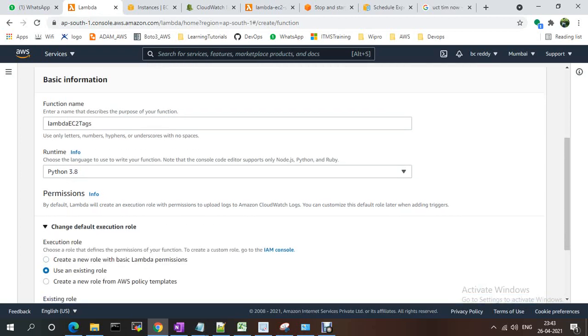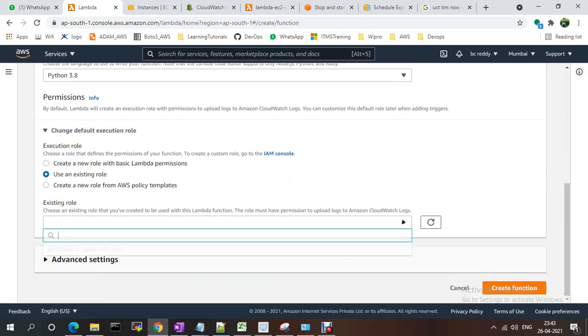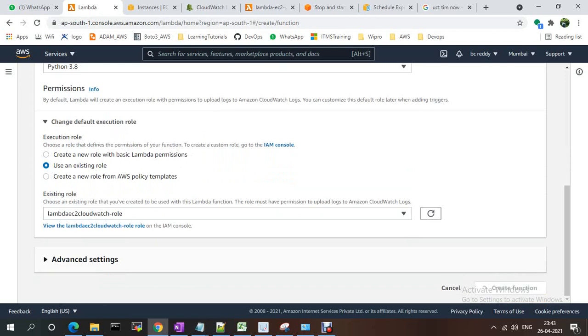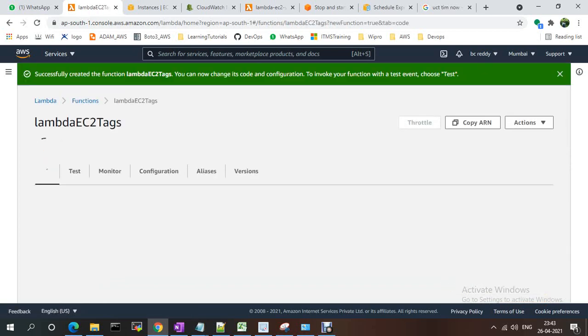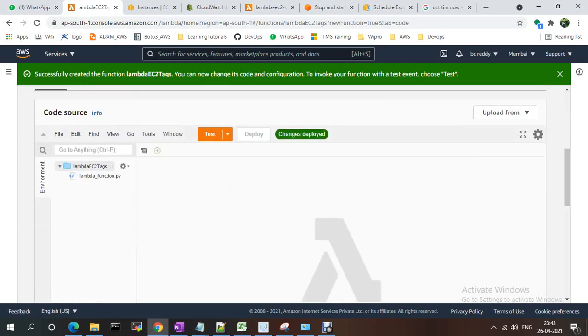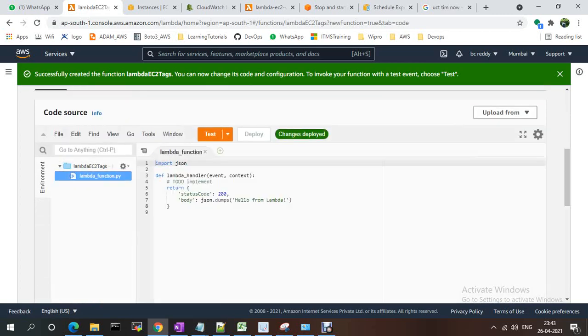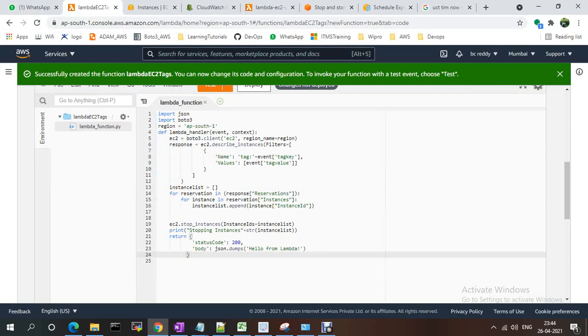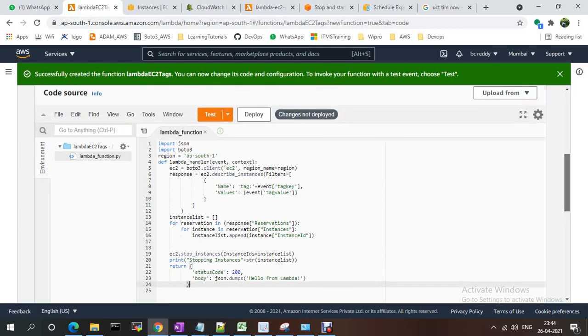For permissions, I am using existing permissions only, the CloudWatch one, and I'm just creating the function. Then I paste the code completely. I didn't mention the instance IDs manually as hard-coded values. I'm deploying this function.